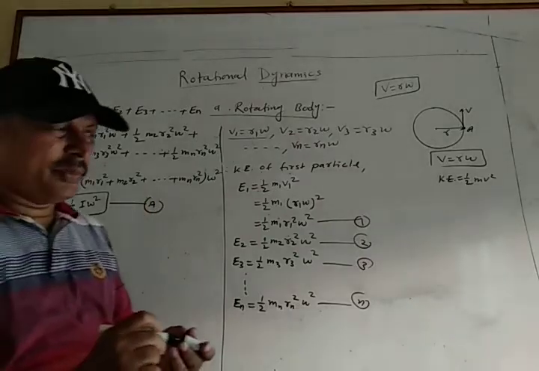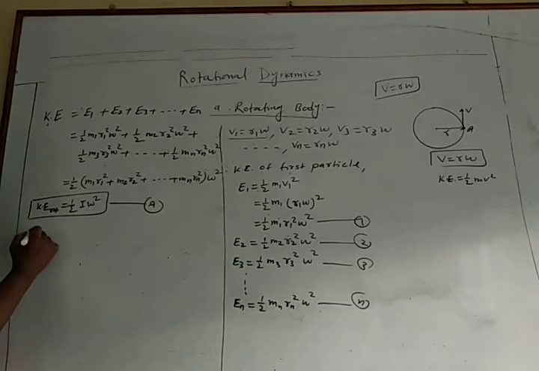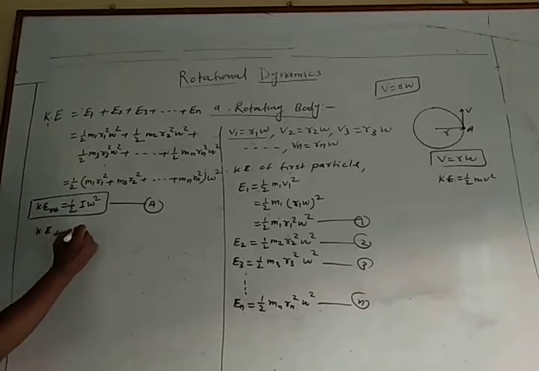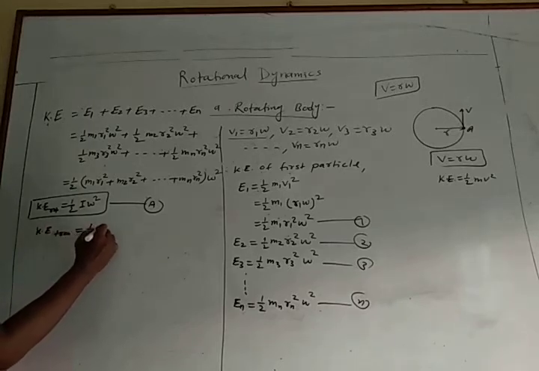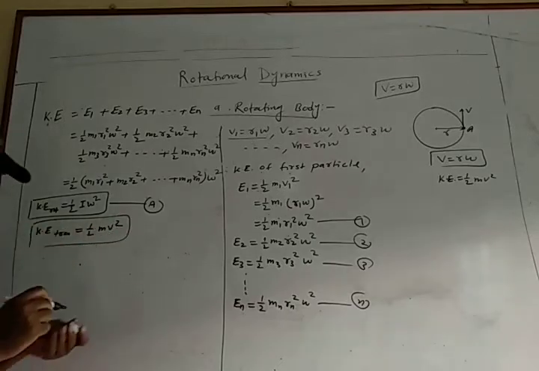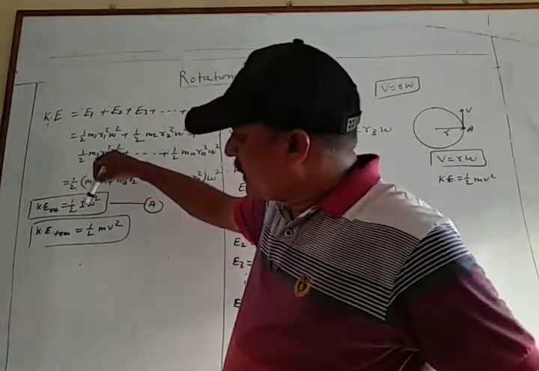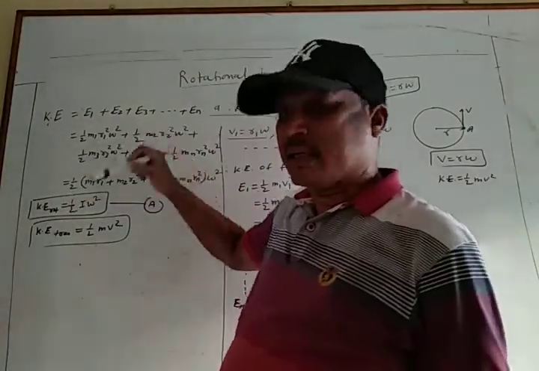But actually the translational kinetic energy is equal to half mv square. Then kinetic energy of rotating and kinetic energy of translational.